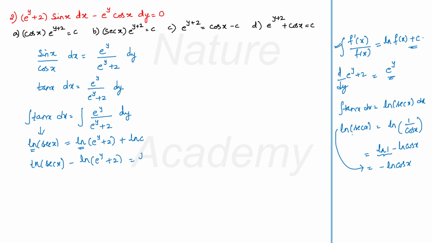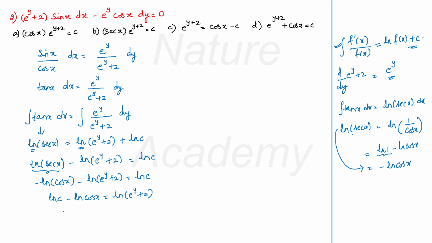Now with the formula of log, I will get secant x by e raised to y plus 2, but that is not there in the options anywhere. So I will write log secant x as minus log cos x, minus log e raised to y plus 2 is equal to log c. Now to remove the minus sign, I write log c minus log cos x is equal to log e raised to y plus 2.